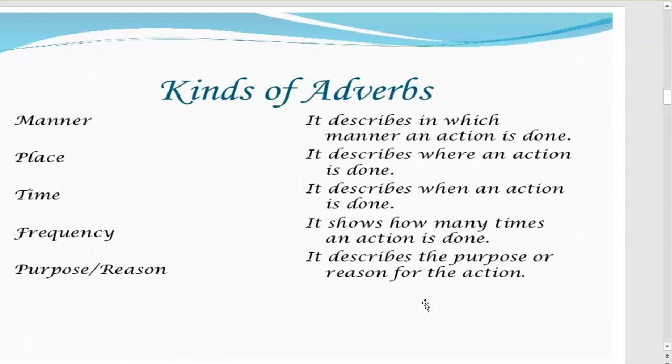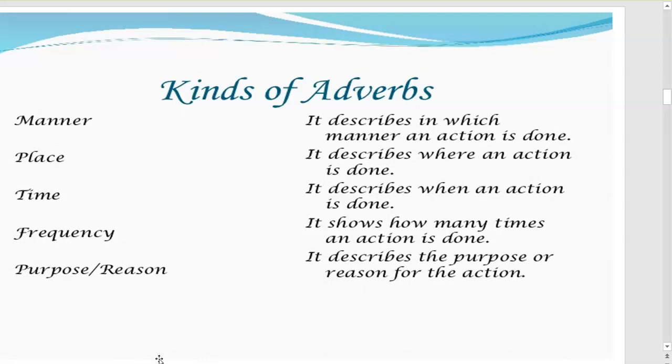Now let us go to kinds of adverbs. That is, adverb of manner, which describes the way in which the action is done; place, where it is done; time, when it is done; frequency, how many times it is done; and purpose or reason, what is the reason for that action. So we are going to learn about adverb of manner, place, time, frequency and reason or purpose. Adverb of manner describes the manner in which the action is done.